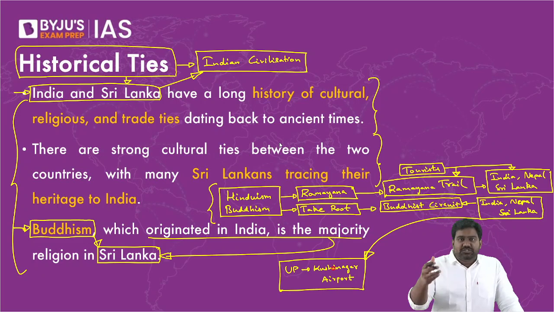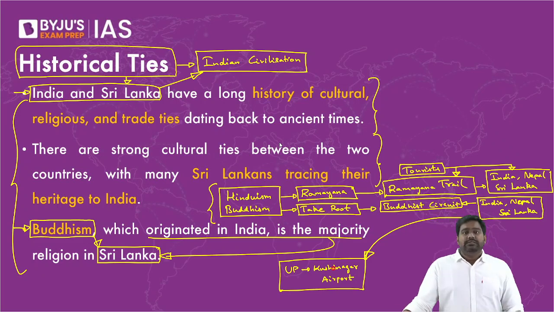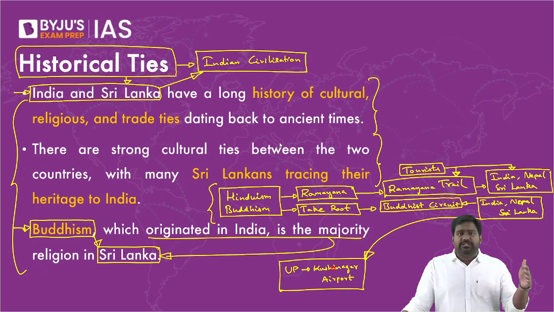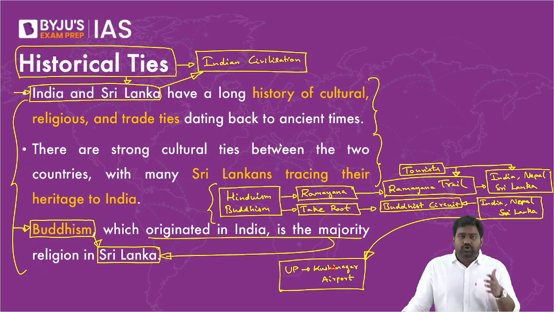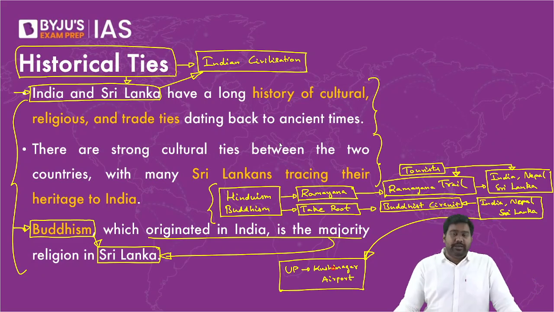The airport is meant to help Buddhist pilgrims from around the world, especially around Asia, to come to UP, to come to Kushinagar and pay their respects at Buddhist sites. Similarly, we have many projects going on at Bodh Gaya, Sarnath, and other important historical sites connected to Buddhism. Right? We want to create a circuit with Nepal and Sri Lanka to form strong cultural bonds so that we can leverage our civilizational ties with these neighboring countries.